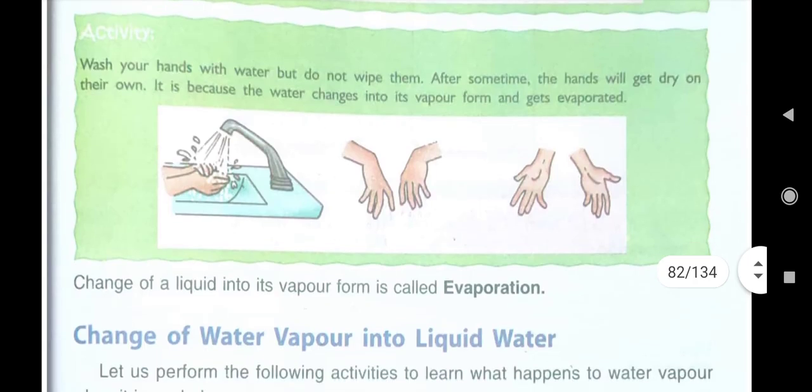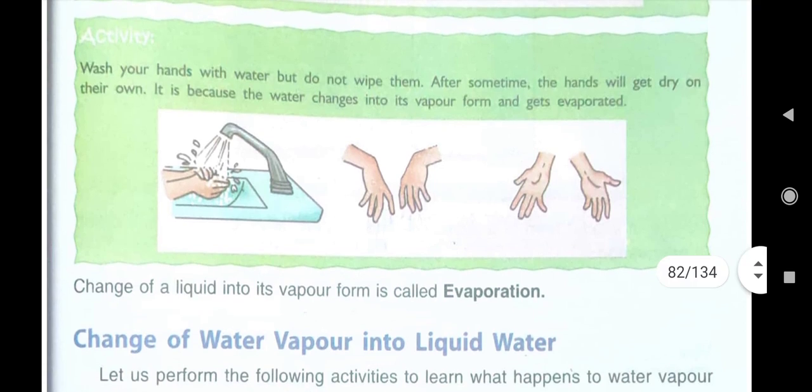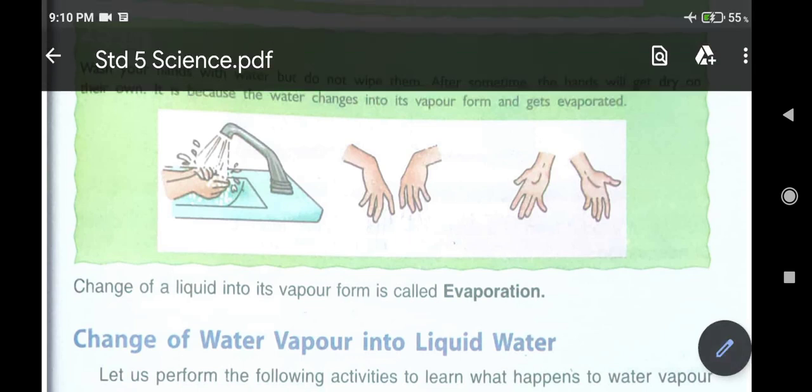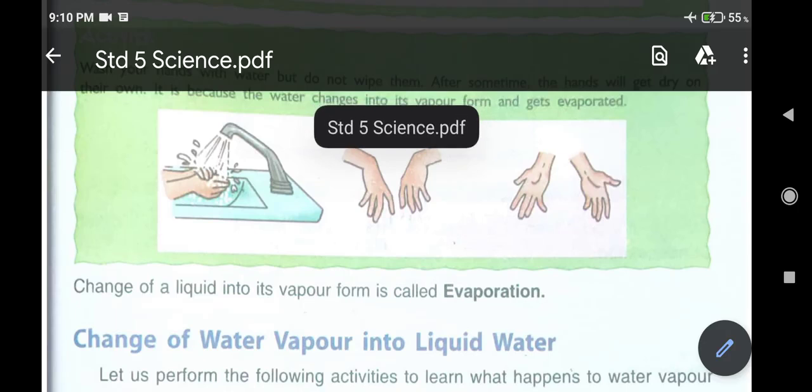Another activity is given in your book, that is wash your hands with water but do not wipe them. After washing your hands, you don't rub with a towel. Just after some time, what you will observe? The hands will get dry on their own. Can you say why? It is because the water changes into its vapor form and gets